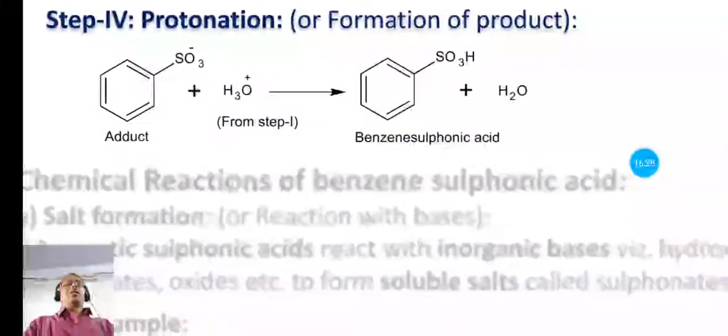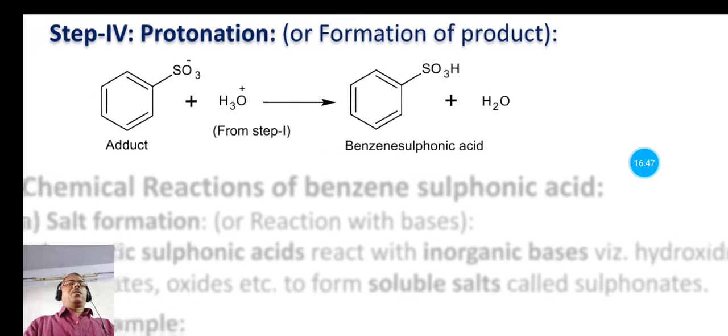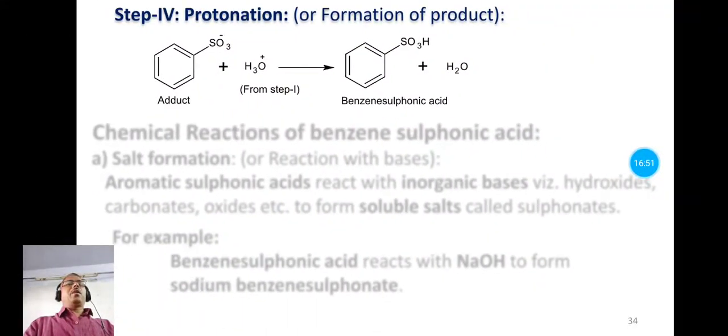Here this benzene sulfonate anion takes the proton from this hydronium ion which is obtained in the first step, and that gets converted into this benzene sulfonic acid and water as a byproduct. So in this way we can prepare benzene sulfonic acid from benzene by 4 steps.